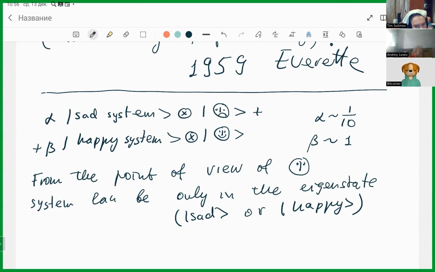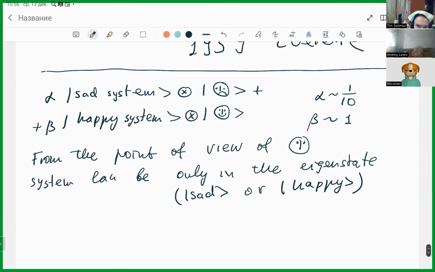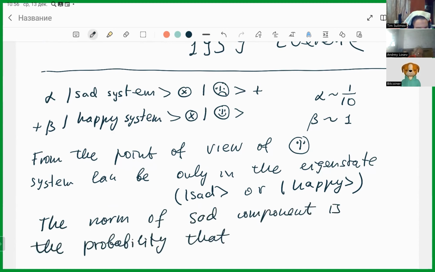That's what happens. But in the future, we have this projective line that goes through this linear combination. And somehow the norm of, say, the sad component is the probability that our future would be sad. So that's why the Schrödinger puzzle turns out not to be a puzzle, not a bug, but a feature.